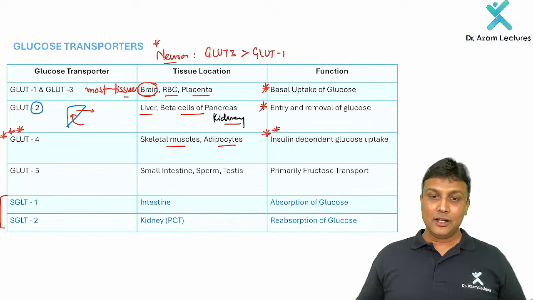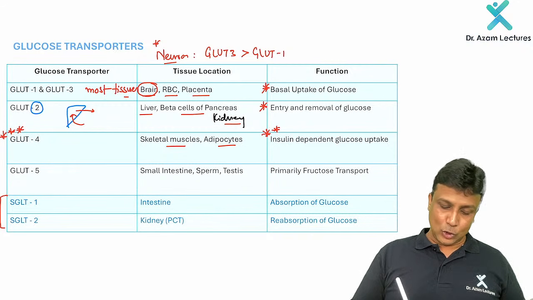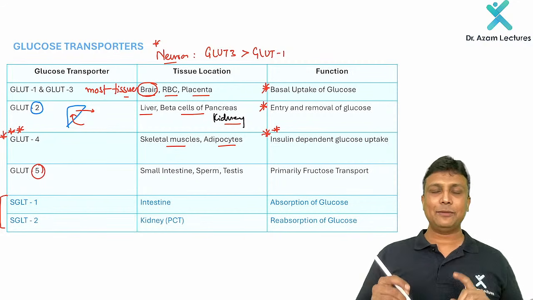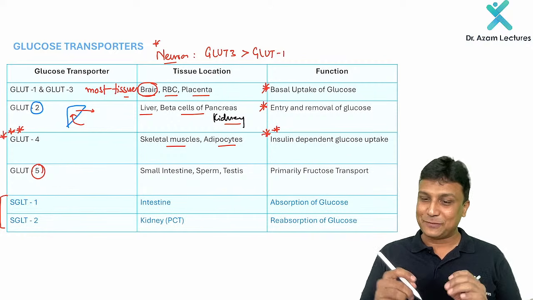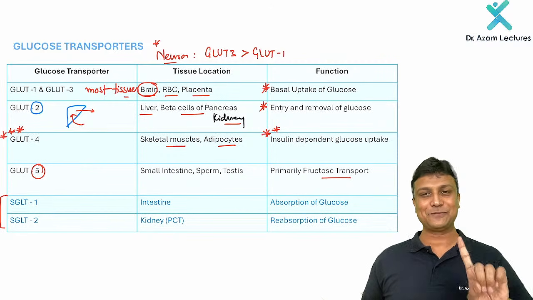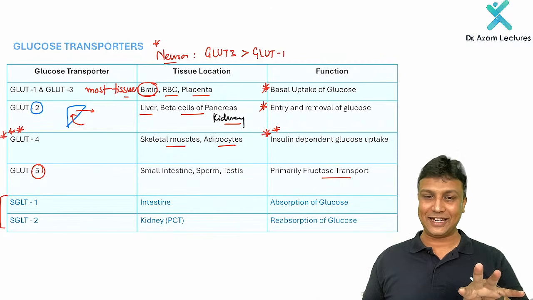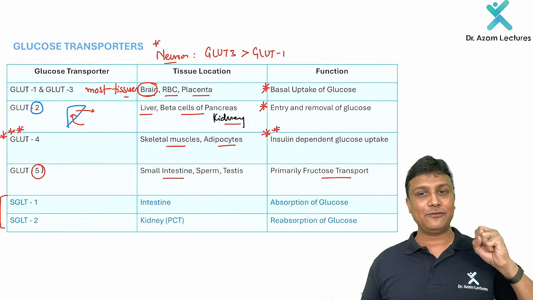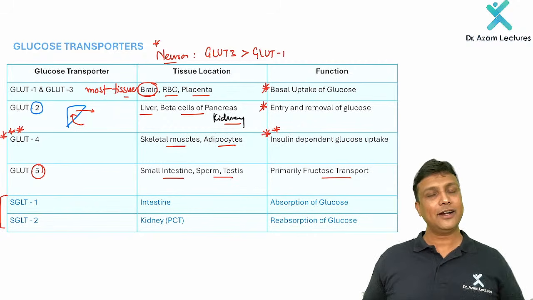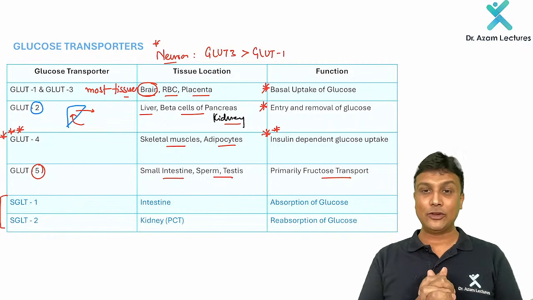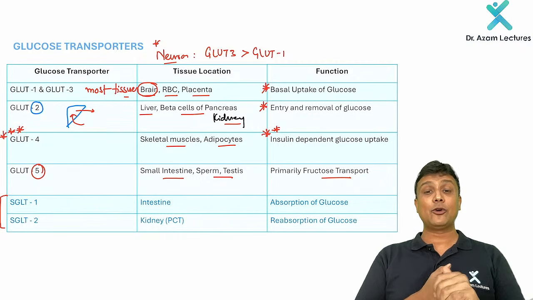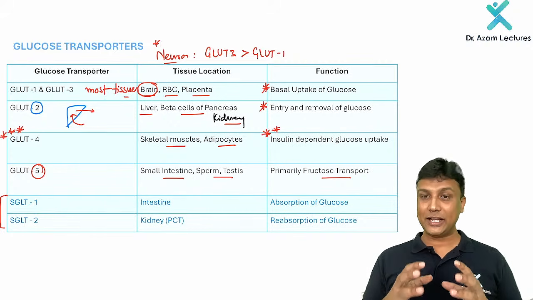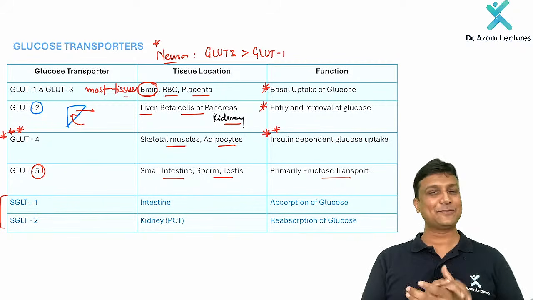Then after that, my dear friend, remember GLUT 5. Please remember that even though the name is glucose transporter, it is mainly a fructose transporter. It is going to transport fructose mainly. And that is required for what, my dear friend? On the small intestine for absorption of fructose. And it is also present on the testis, yes, on the sperm cells, spermatozoa. Why? Because spermatozoa love to take up fructose. It is very important for fructose transport.